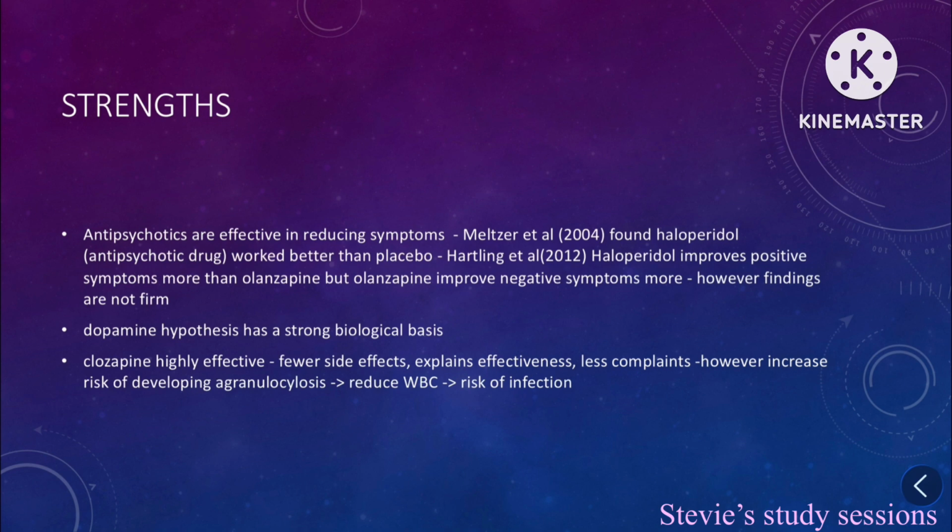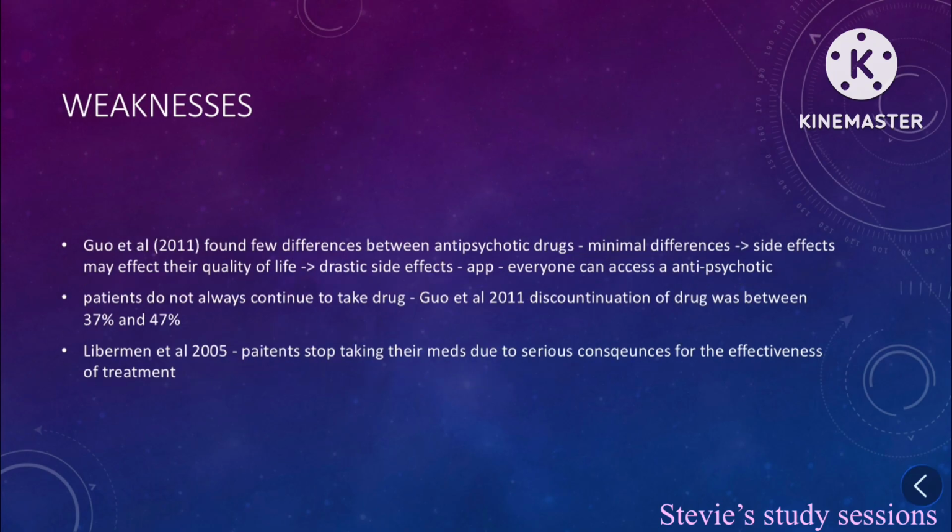Clozapine is highly effective, it has few side effects and fewer complaints, however it increases the risk of agranulocytosis, which reduces white blood cell counts, which can lead to a risk of an infection. Gutto et al. 2001 found few differences between antipsychotic drugs and found that side effects may affect the quality of life for schizophrenics drastically. Therefore, the application for schizophrenic drugs being accessible for everyone is not there. Patients do not always continue to take the drugs.